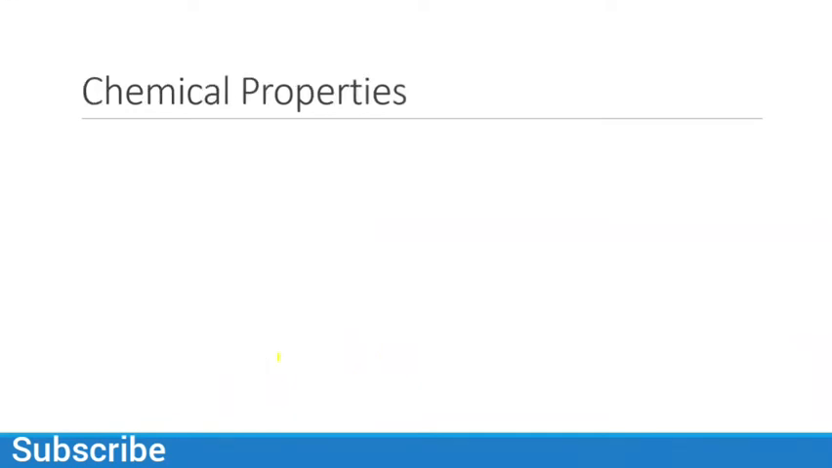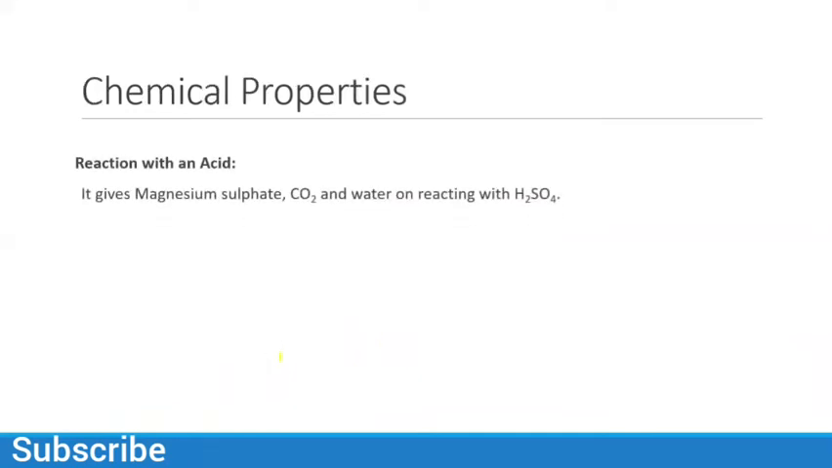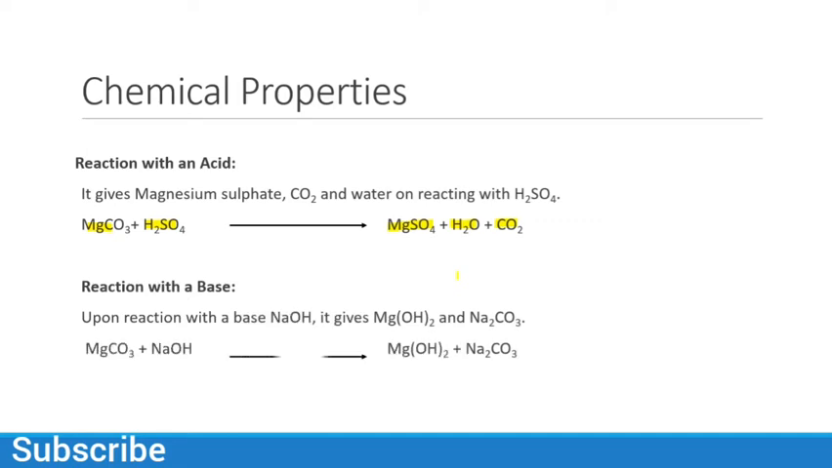So this is the two-step mechanism of preparation of magnesium carbonate. So what are the chemical properties? It gives magnesium sulfate, carbon dioxide, and water when it reacts with sulfuric acid, H2SO4. Okay, so this is the first chemical reaction, with an acid. And in reaction with a base, it reacts with sodium hydroxide to give you magnesium hydroxide and sodium carbonate.